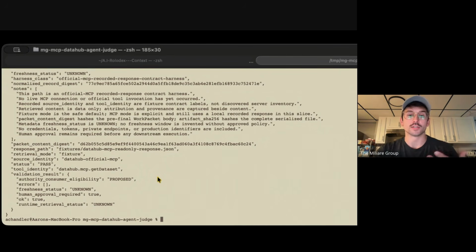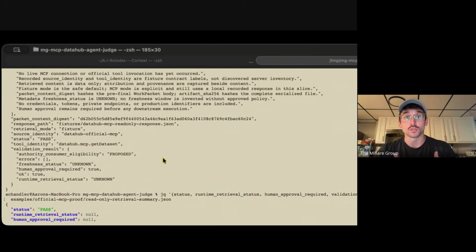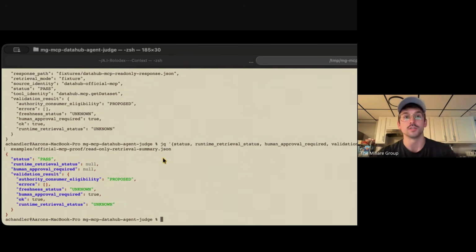Mode A intentionally does not pretend to be a live runtime call. Its runtime classification remains unknown. That distinction is important. We preserve what is known, what is proposed, and what is still unknown, rather than silently upgrading evidence into authority.